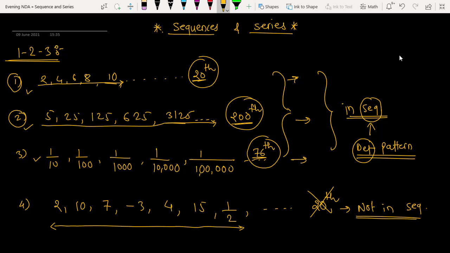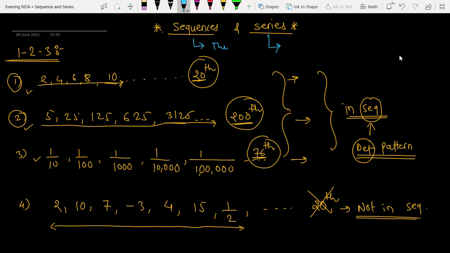ये पैटर्न में है. Yes. इसीलिए we are in a position to find out any given nth term. So that's why I say these are in a sequence. So what is the definition of sequence? The numbers arranged in some definite pattern are called sequences. What do you mean by series then?